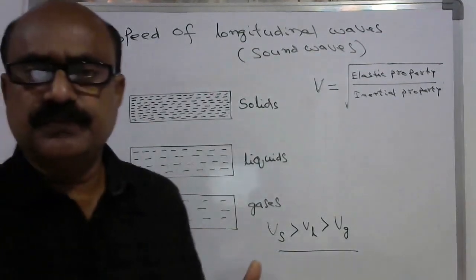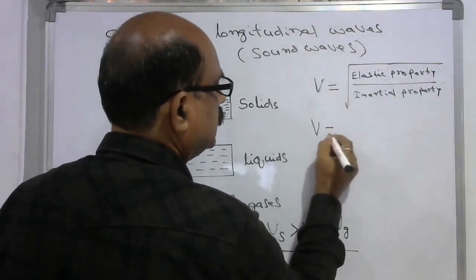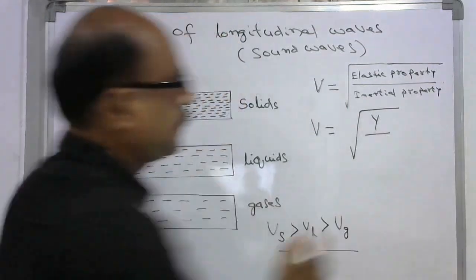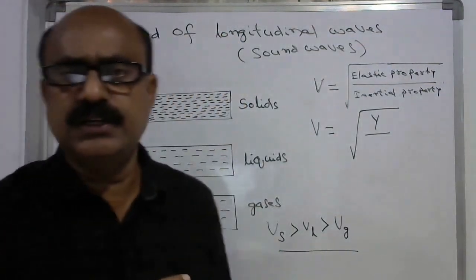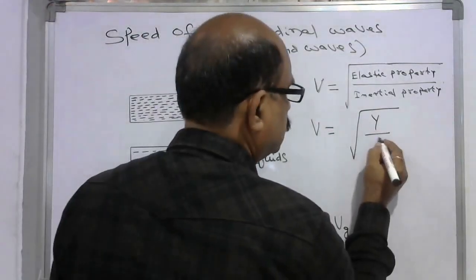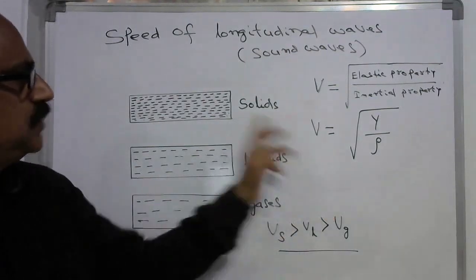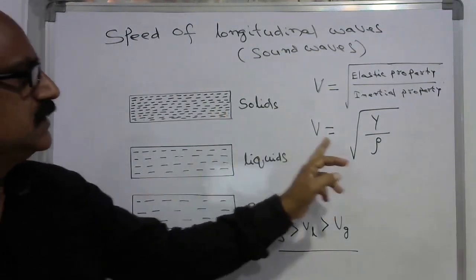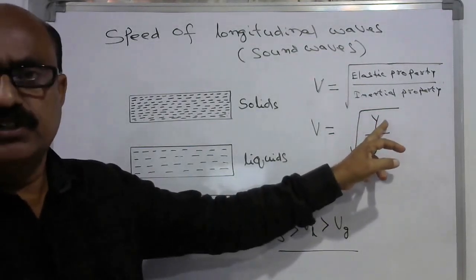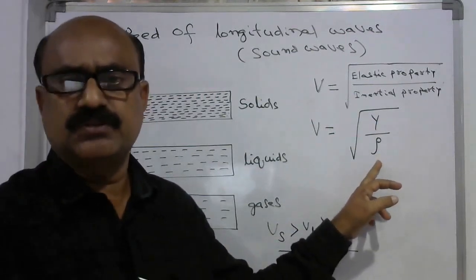For solids, the elastic property can be considered as its Young's modulus, and the inertial property can be considered as its density. So now we can write down that the speed of sound in solids is equal to the square root of the elastic property, that is Young's modulus, by the inertial property expressed in terms of its density.